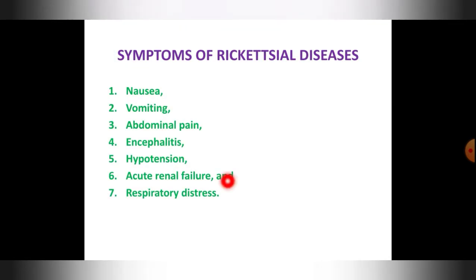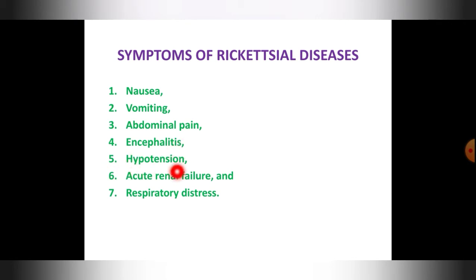What are the symptoms of rickettsial disease? These are the common symptoms for almost all the rickettsial infections. Nausea, vomiting, weakness, then abdominal pain, encephalitis. Encephalitis, it is an inflammation of the brain due to the infection of the bacteria, usually, and even sometimes virus. Okay, and when the symptoms increase, at the end stage you can see symptoms like confusion, hallucination, seizures, brain seizure, and even loss of sensation can also occur at the end stages.